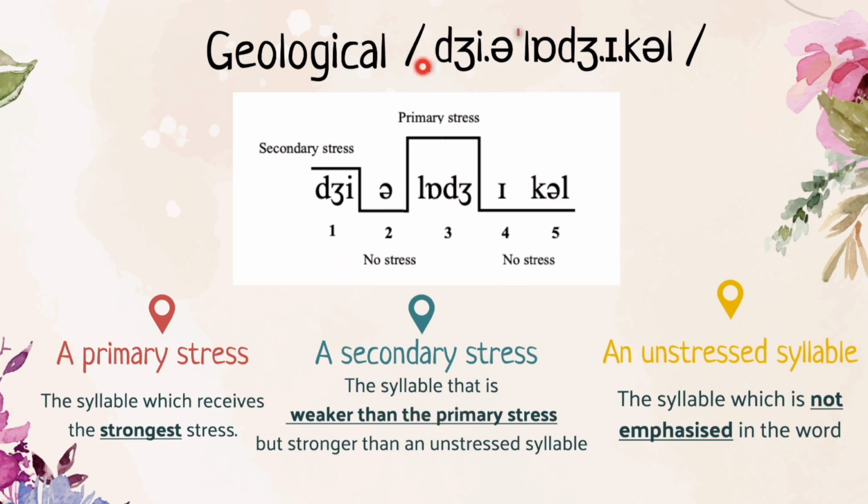So the secondary stress occurs in the first syllable, ge, here. And we also find unstressed syllables, the syllables which are not emphasized at all. So for example, the second one, the fourth, and the fifth one.